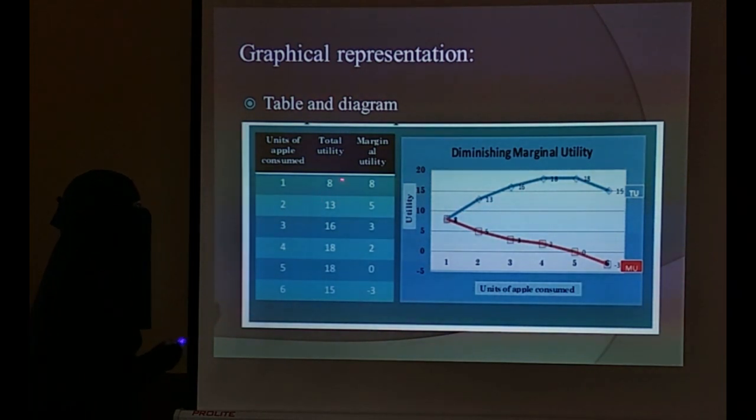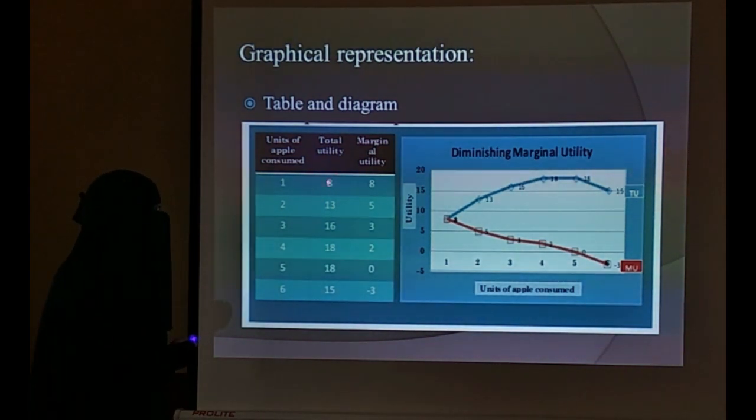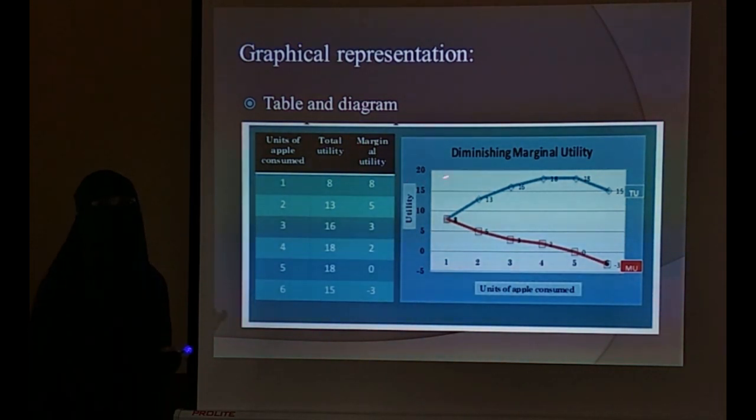By consumption of the first apple, 8 units of total utility I am getting, and marginal utility will remain the same here, that is 8. As we have seen the formula there, MU is equal to TUn minus TUn-1. So TU is 8 and TUn-1 is 0. Here before 8 there is no previous value. That's why 8 minus 0 is equal to 8.